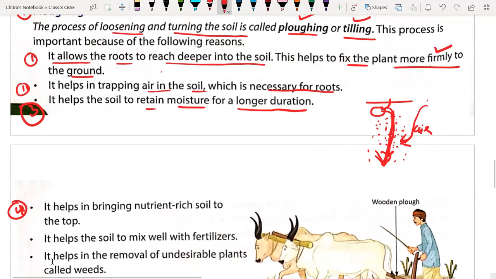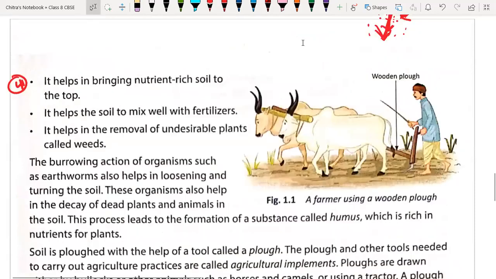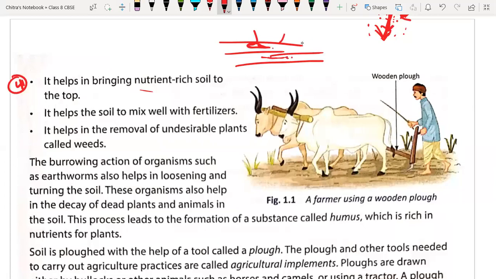Okay, next. It helps in bringing the nutrient rich soil to the top. So generally, suppose here we have these soil layers. A plant is growing in this particular soil and the required nutrition is being absorbed by the plant from that upper layer. That's why plowing helps to mix the soil so that nutrient soil will come on the top, and the plant will absorb those nutrients. That's why plowing is important.